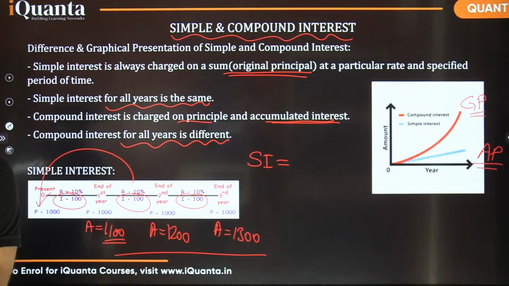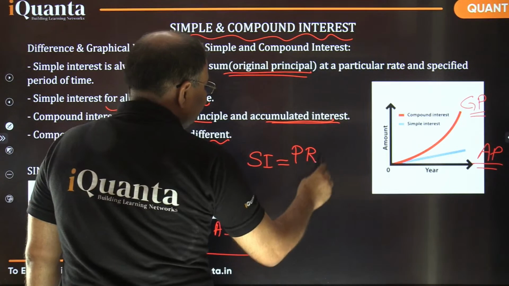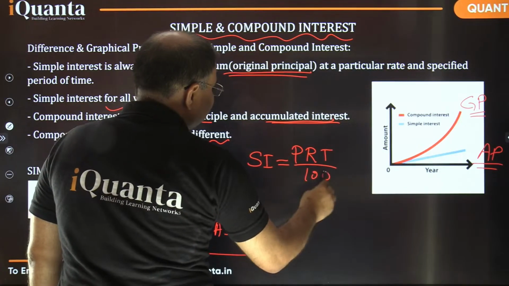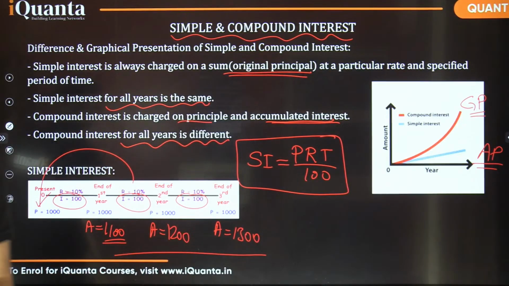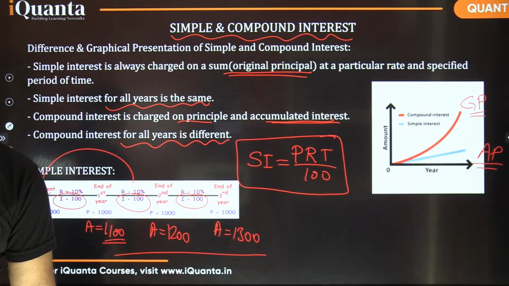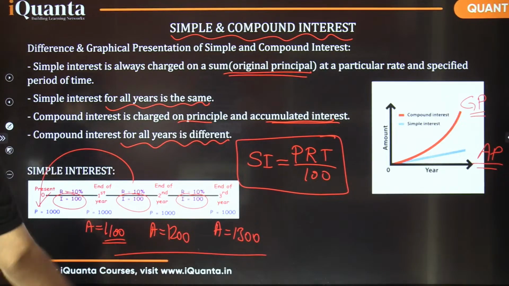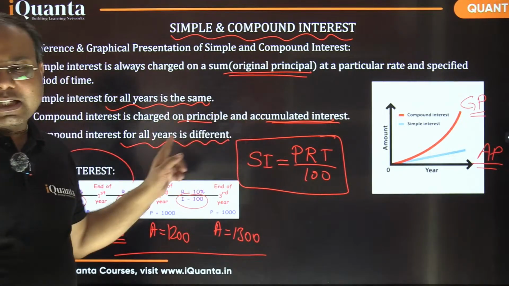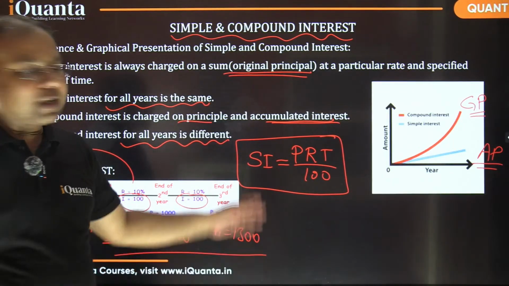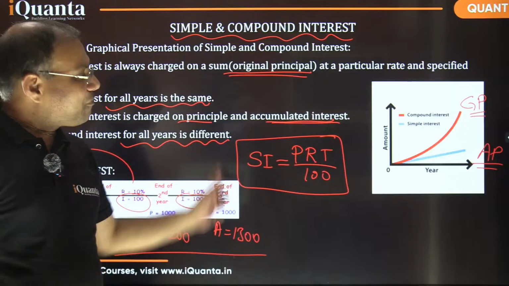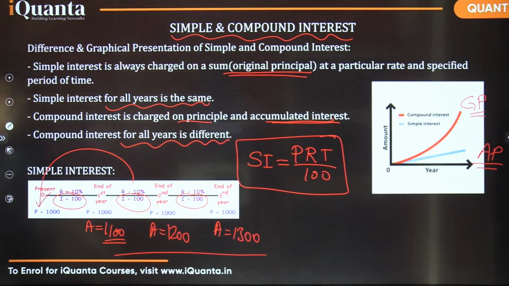Yes, exactly. It's PRT by 100. All of you remember this formula since our school times, isn't it? Where P is the principal, R is the rate of interest, and T is the time in years for which an amount has been deposited. Right? So it is PRT by 100. That gives you the simple interest. And that is going to remain constant because the principal is constant. Principal is the initial sum of money which has been deposited at a certain rate of interest for a certain duration of time. So every year we are going to get the same interest. So that is the only formula in case of simple interest.